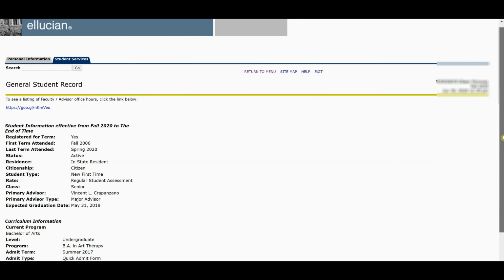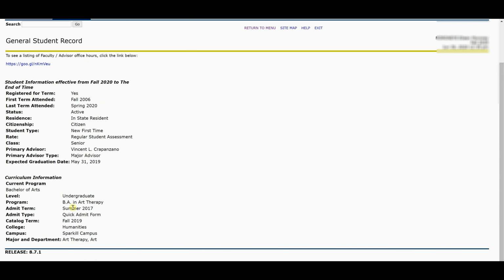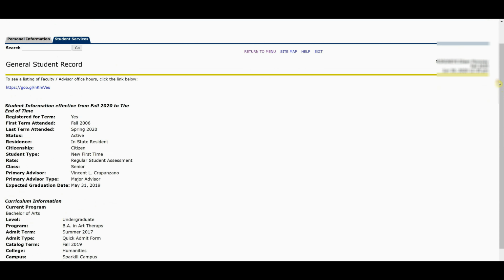And I can scroll further down and I can see my program of study, my major. I have a BA in art therapy. If your major is incorrect on Banner SelfService, please email registrar@stac.edu from your STAC email address and we can update that for you. And then you have now the information you need so you know that Mr. Crapanzano is your advisor for the fall semester.